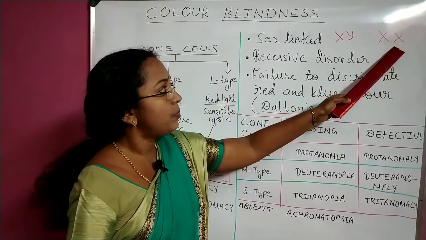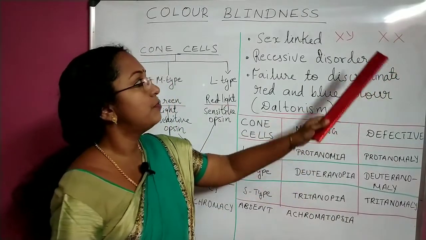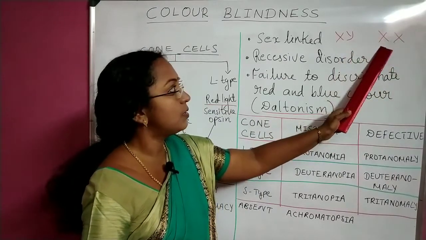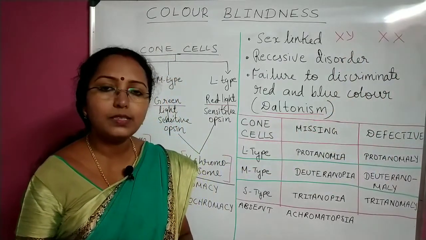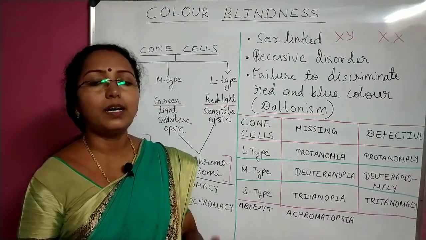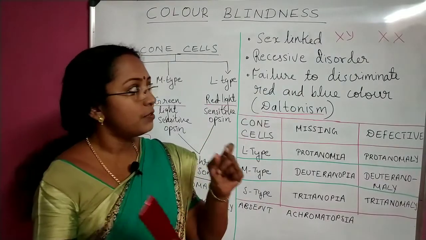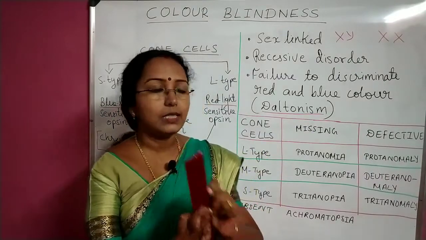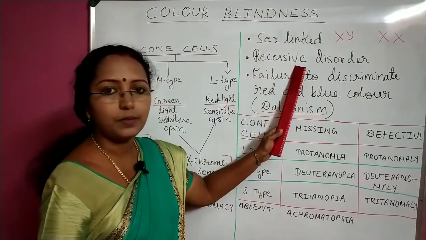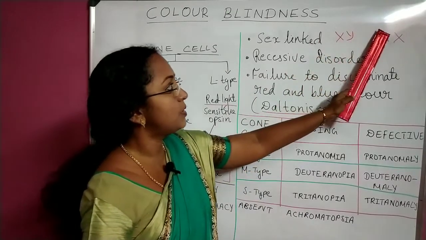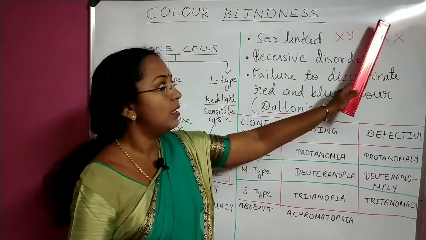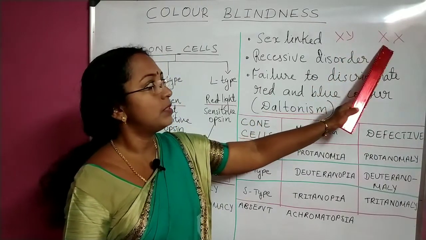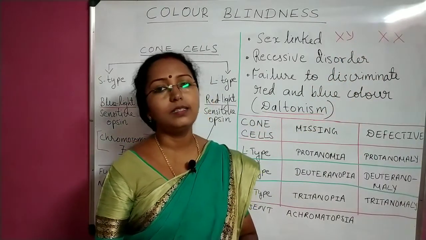So when will this female become colorblind? Only if both the X chromosomes get affected. Only when the genes in both the X chromosomes are absent will this female become colorblind. That means for a female to become colorblind, both the X chromosomes should be defective. That means it is a recessive disorder. If one X chromosome is defective and the other one is normal, the normal one will dominate. So the individual will not get the disease.